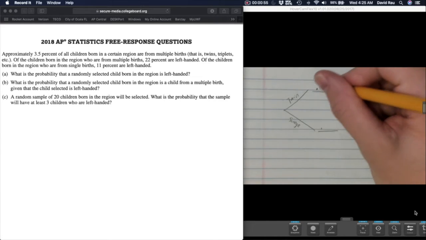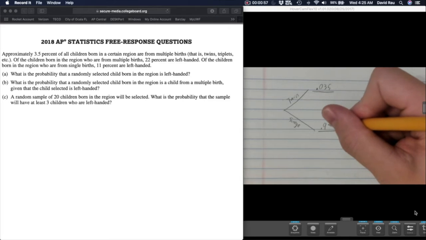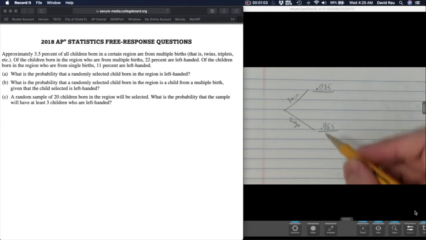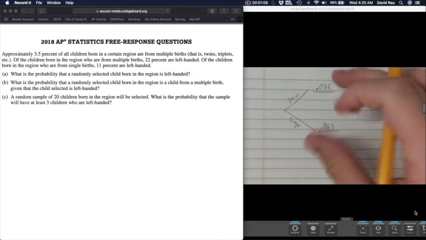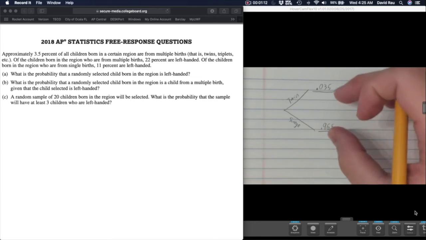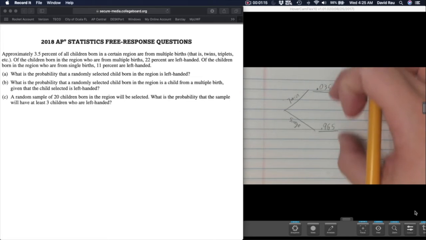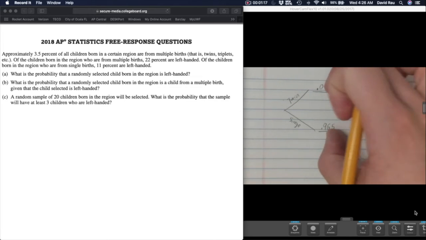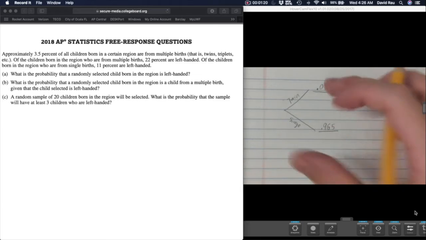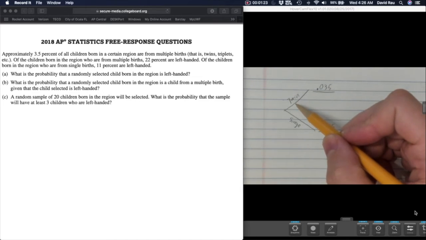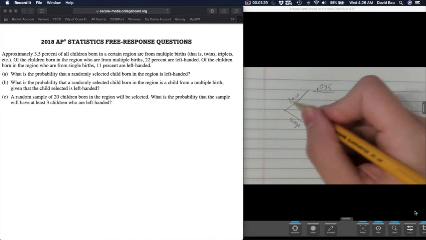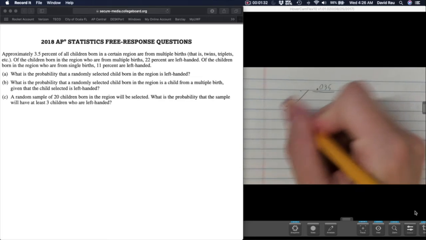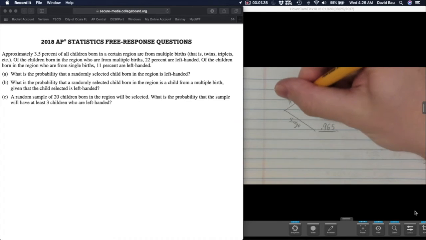And that means if you take 1 minus this, you'll get the remaining probability of being a single child, which is 96.5% or 0.965. The idea is every single vertical set of branches should add up to 1. So whenever you break off your branches, add up all those branches, they should add to 1. It's 100% guaranteed that if you're born, you are either a twin or more, or you are a single child. So I guess I should say multiple, we'll say multiple birth.